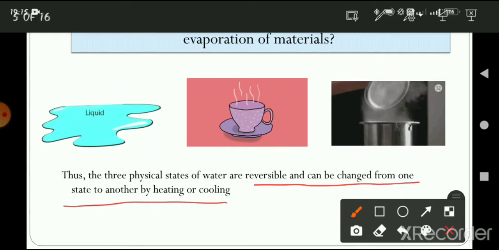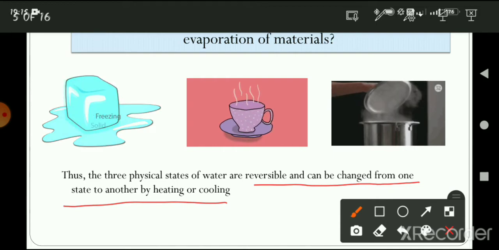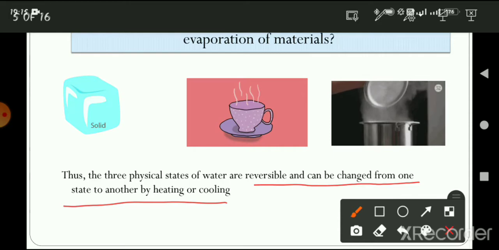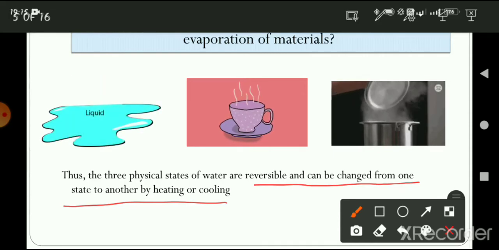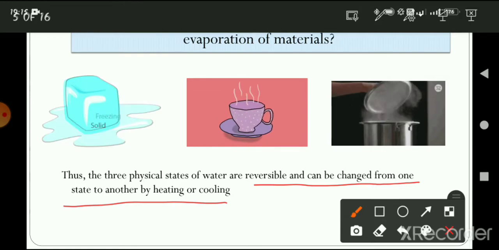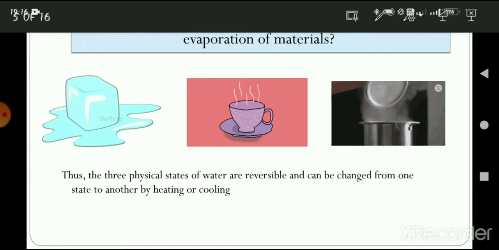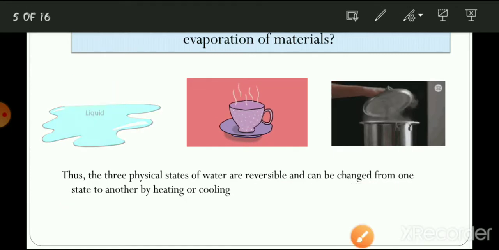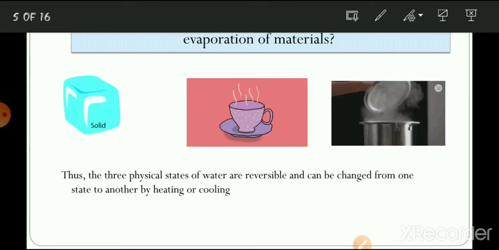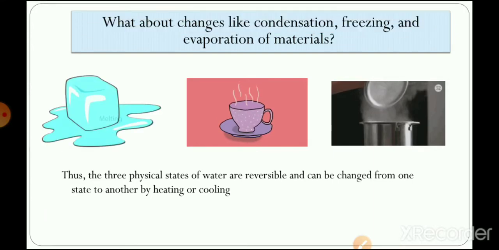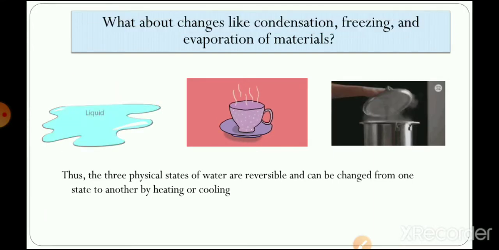All these are the forms, or you can say states, of water. The first one is the state where the water is solid, right? It changes to liquid, and then the gas state. These three states can be easily reversed by heating or cooling them, right? So we can say simply that all three states of water are a type of reversible change. We can reverse it by simply heating or cooling. Okay, I hope you understood this part also.